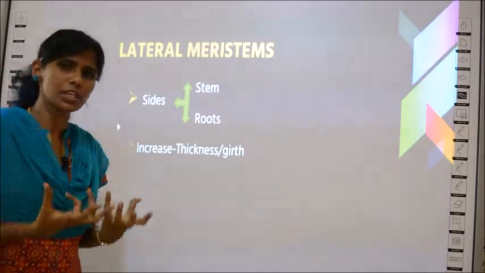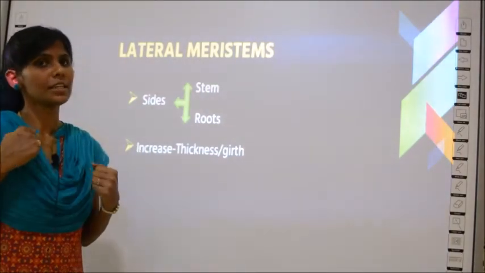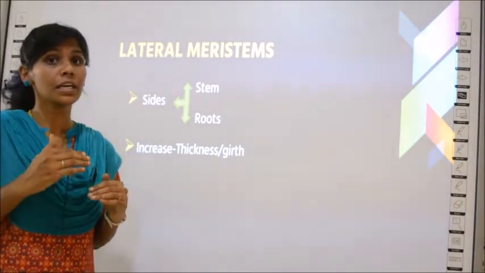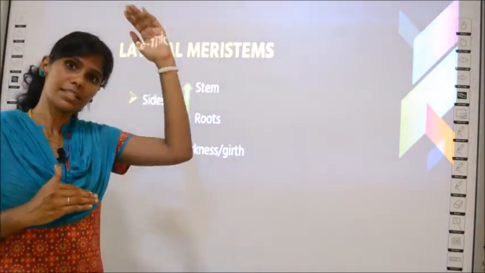So what is the result of lateral meristems? Increase in thickness. You should compare with apical meristem. What was the result of apical meristem? Increase in length or increase in height.